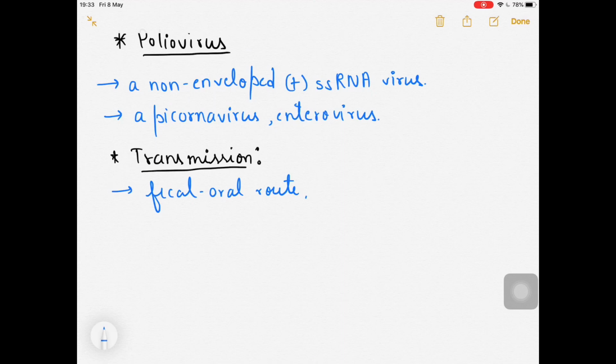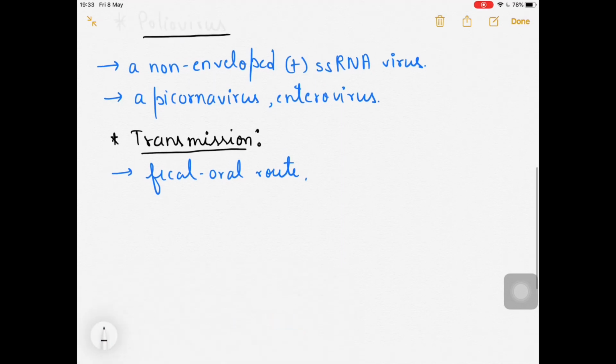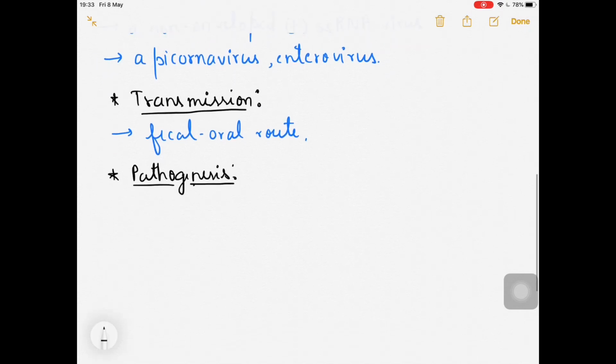If you talk about the pathogenesis, how it enters our body, which organs are involved, and how it causes poliomyelitis: polio is the virus, and myelitis, itis means inflammation and myelo means the bone marrow or the spinal cord. So let's talk about that.